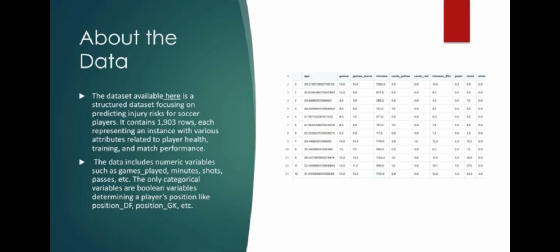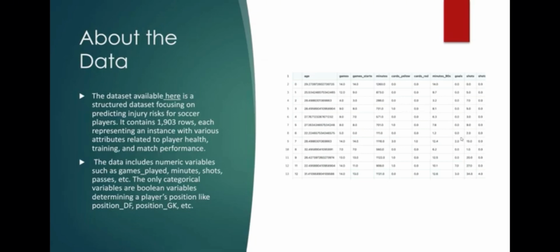Some of the more noteworthy attributes associated with each player are the number of games played in the current season, how many minutes total they've played, the number of shots taken, and most importantly, of course, the number of injuries they had received. In addition, associated with each player are categorical attributes as well, such as the player's position.